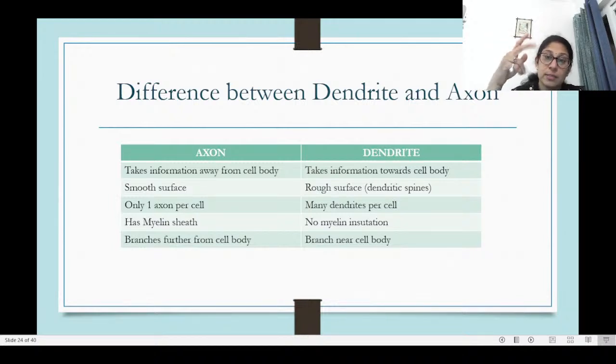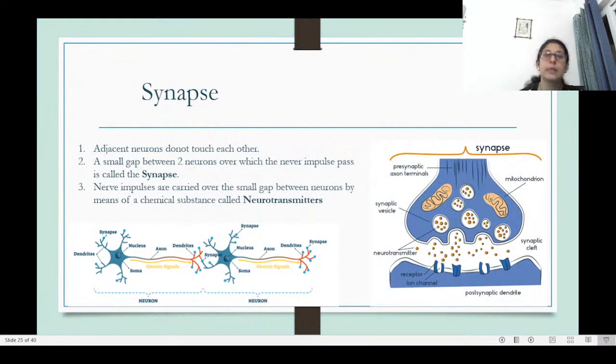Another main one: dendrite receives information and axon passes on the information. Right? Okay. Now when this information passes, like I said, the axon in the end does not touch the next neuron. There is a small gap in between.